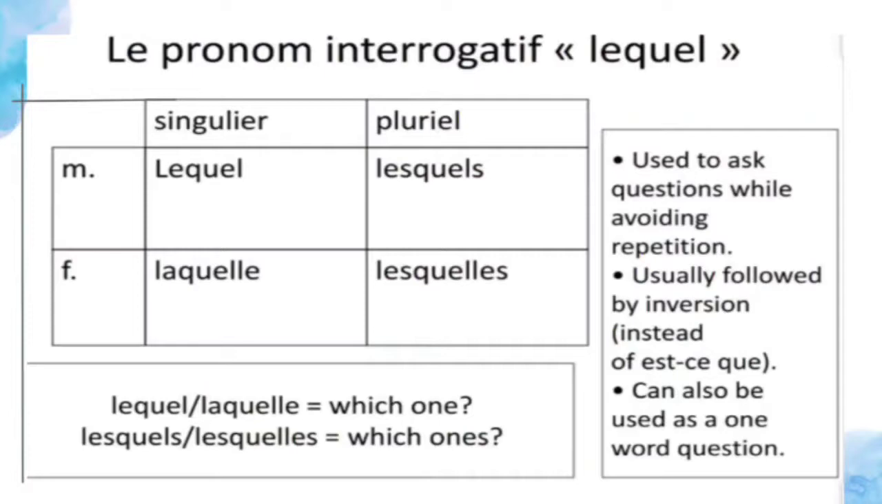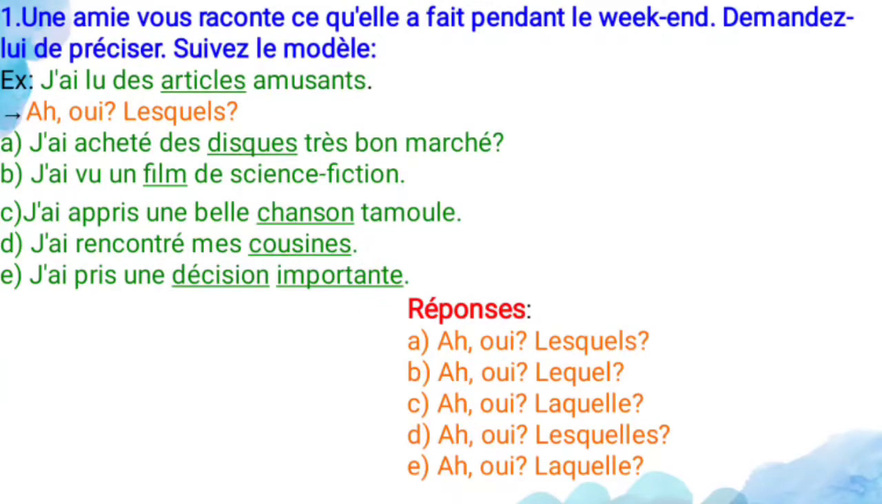And what is the meaning of lequel and lesquels? Lequel, laquelle mean which one, and lesquels mean which ones, it's the plural. And this is all about interrogative pronouns. So what are the interrogative pronouns? Four things are there. One is lequel, it is used for the masculine singular, it means which one. Second, laquelle, it is used for the feminine singular, it means which one. Lesquels is used for the masculine plural, it means which ones. And lesquelles is used for the feminine plural, it means which ones.